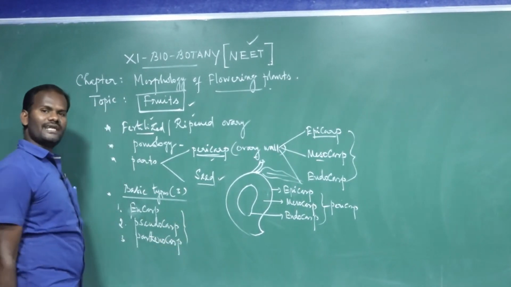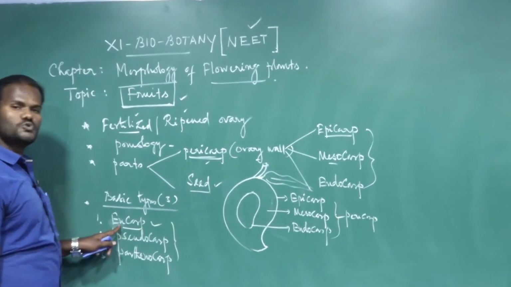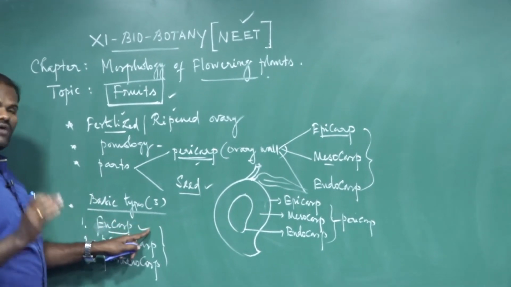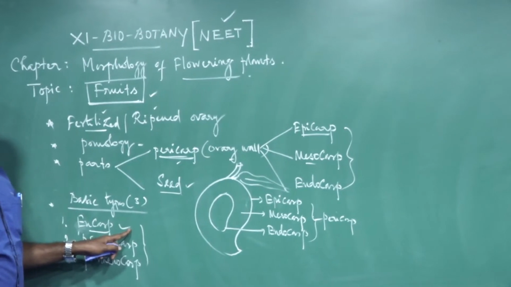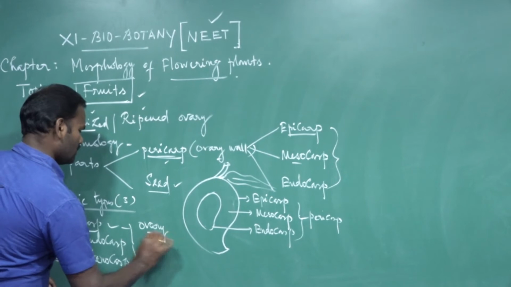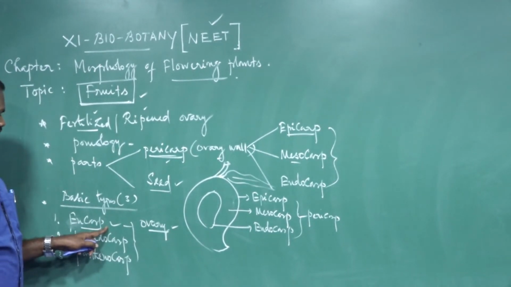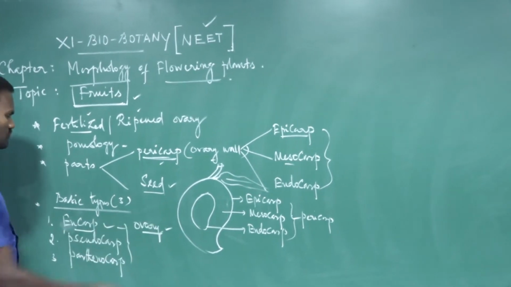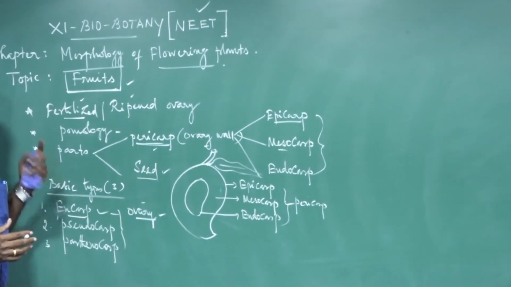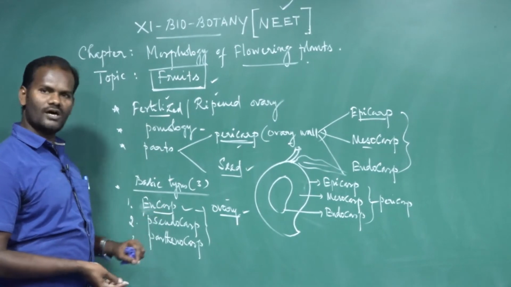These are the three basic types of fruits. Then what is called eucarp? The word eu means true. It is a true fruit. What is called a true fruit? Only the ovary part develops into fruit after true fertilization. These are called true fruit. For example, mango. Other floral parts such as calyx, corolla, and androecium do not take part in the development of the fruit. Such fruits are called eucarp.